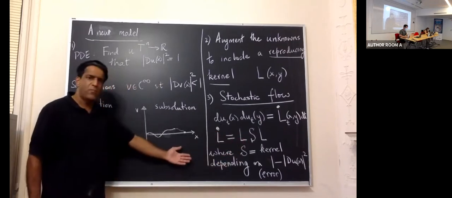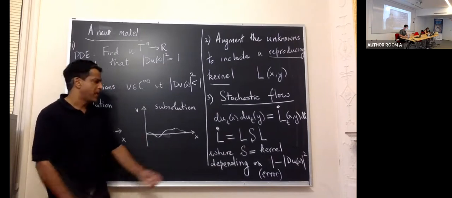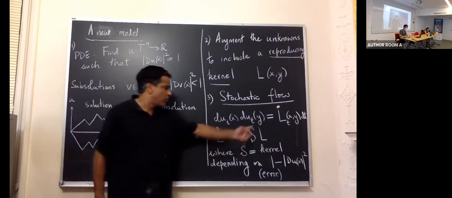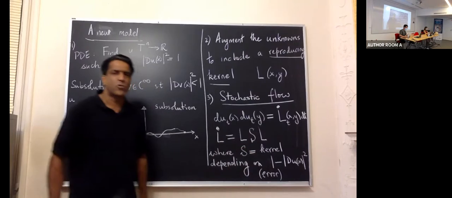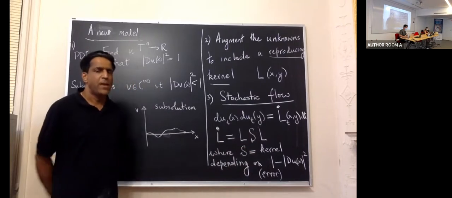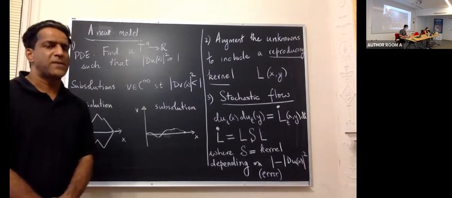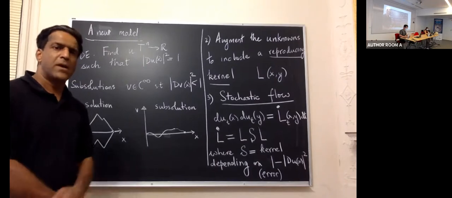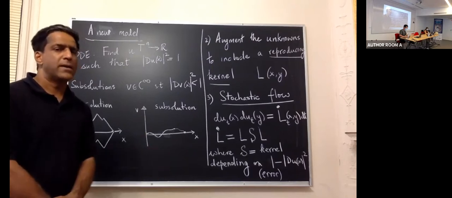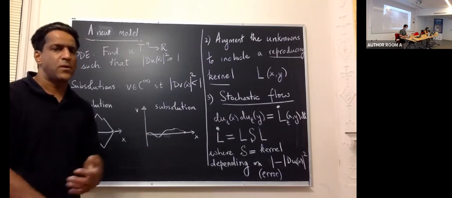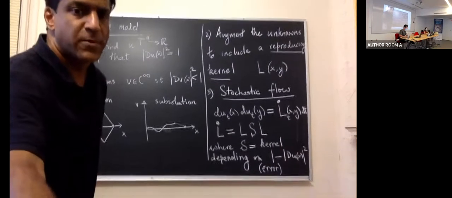So over here, one of the reasons I'm not showing you numerics is that this is still somewhat in play, because what one requires is a covariance kernel which depends in a natural way on the residual. And this turns out to be a little bit more delicate than I had expected at first sight. But two examples of choices that one can make are included in the written report, the article contained in the conference proceedings.